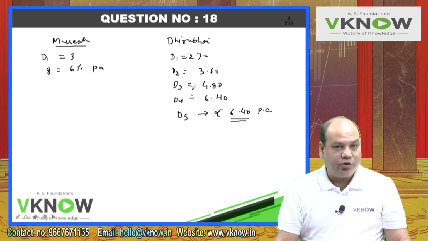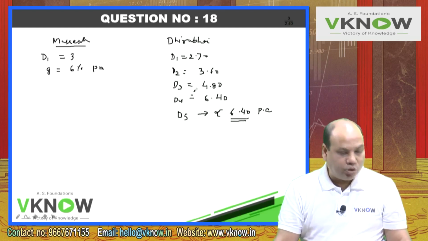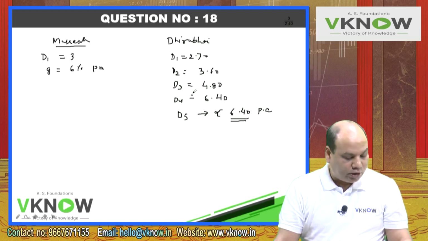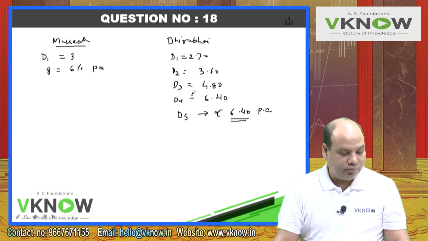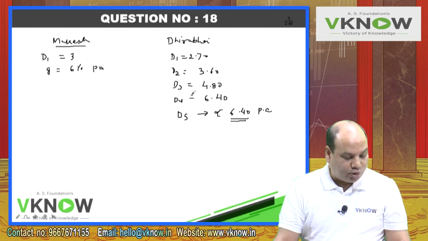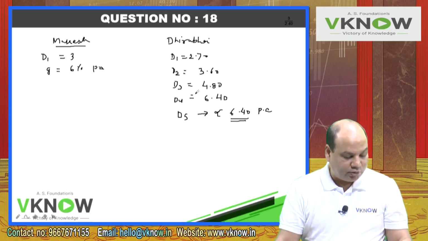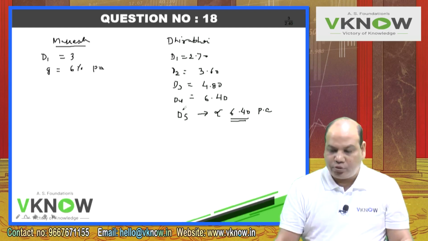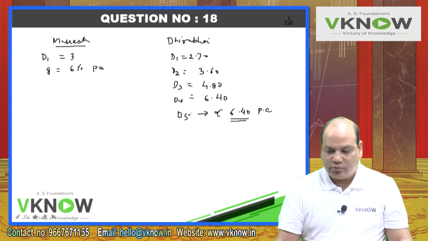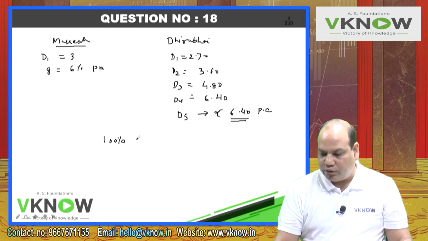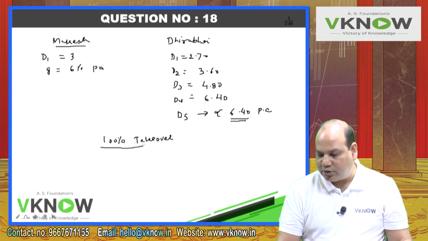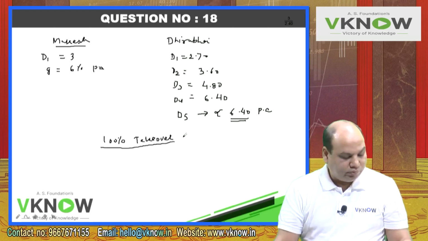Next, third paragraph in your book. If Anil is able to purchase all the equity capital of either firm, then the reduced competition would enable Anil to save some advertising and administration cost. So if you are able to take over these two companies completely, 100%, it means you have full control now.